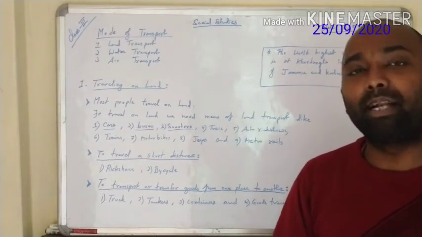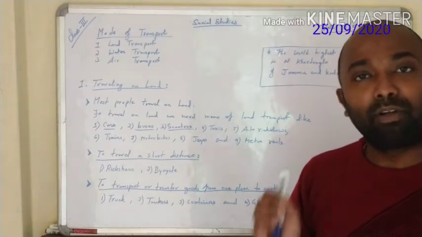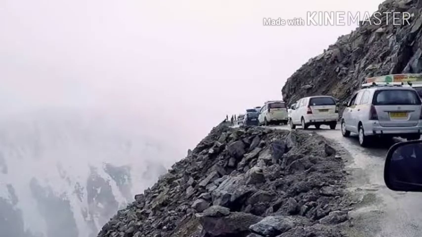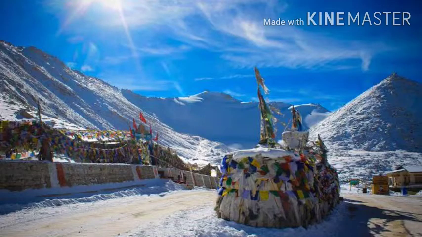But our Indian government has made a motorable road at a very high altitude, and that is about 18,380 feet, at the height or at an altitude of 18,380 feet. The government has constructed the road at Khardungla Pass in the Ladakh region of Jammu and Kashmir, and this road is known as the world's highest motorable road.